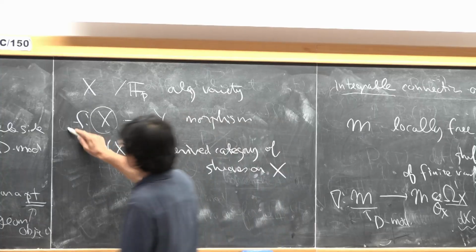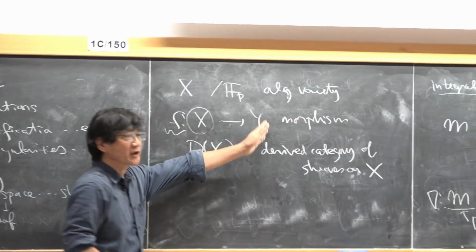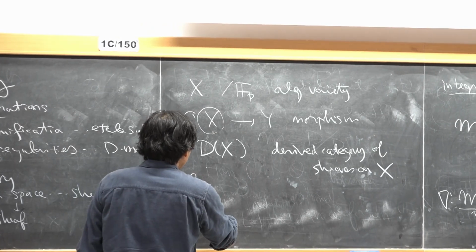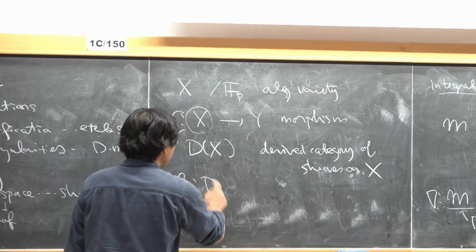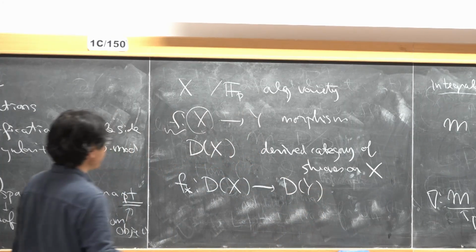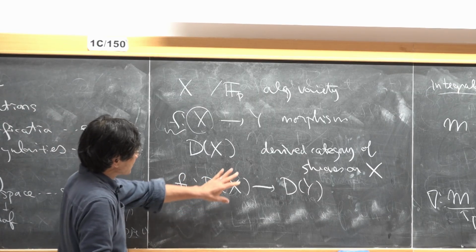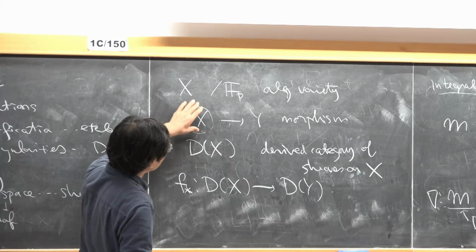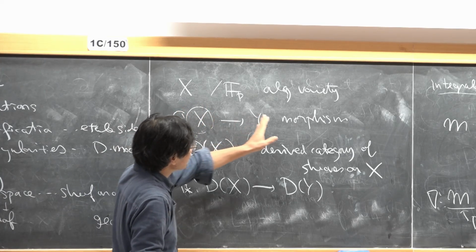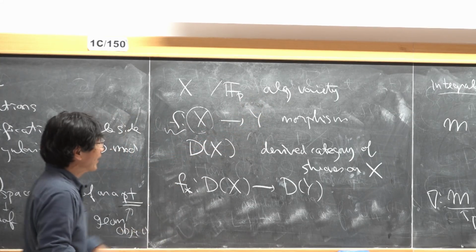And once you have a morphism between these two geometric objects, one can define functors like this. This means that if you have some linear algebra object on the source, then you can send it to the second variety.